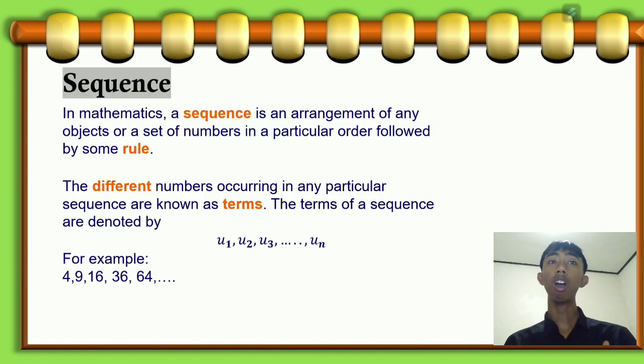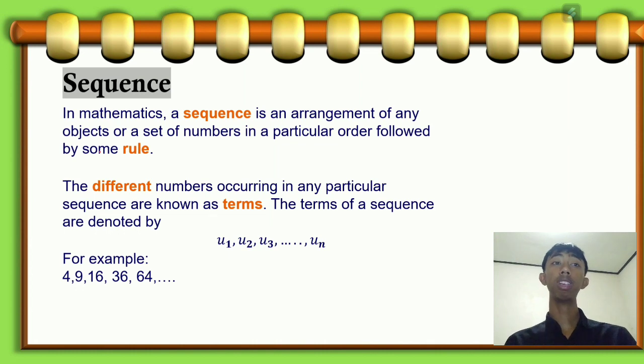Okay, I think we often listen or read text related to sequence and series. So what do both words mean? In mathematics, a sequence is an arrangement of any objects or a set of numbers in a particular order followed by some rule. Simply, we can also say a sequence is a set of numbers written in a specific order. The different numbers occurring in any particular sequence are known as terms.